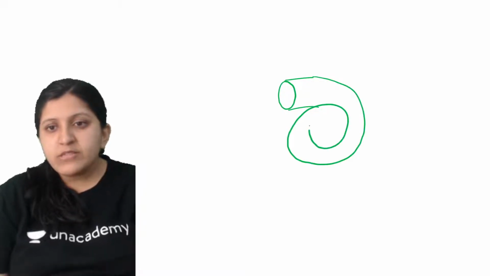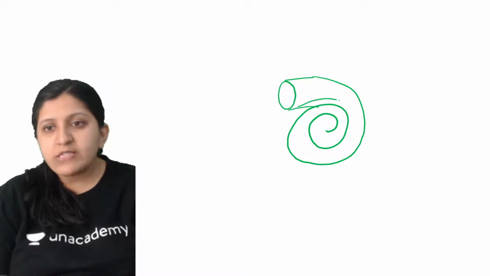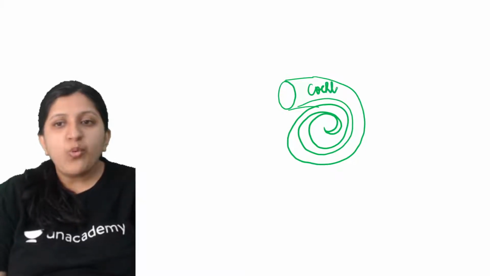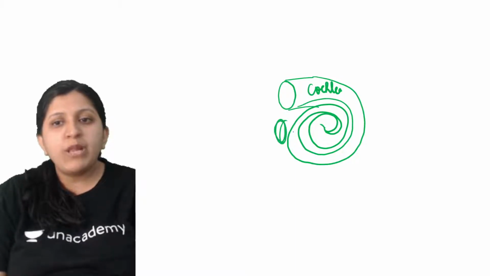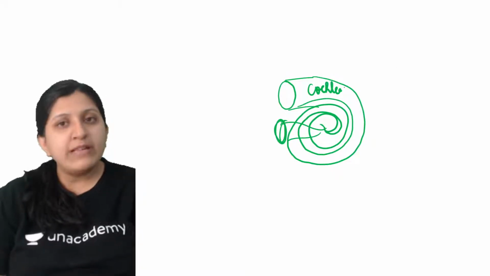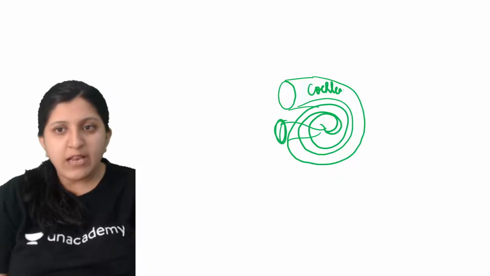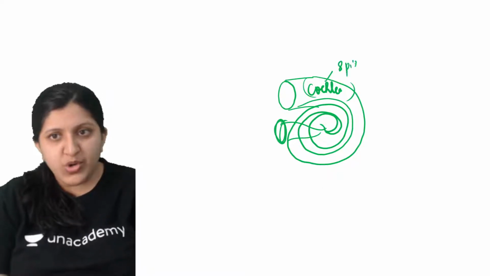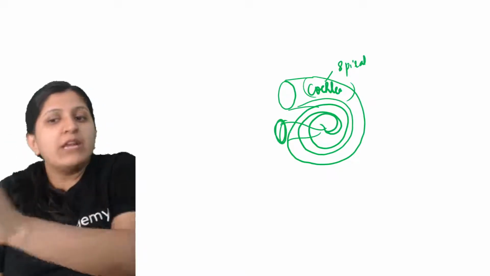Okay, so this is forming a snail-shaped structure, which is actually the cochlea, opening at the round window below there. But instead of drawing this cochlea as a spiral, I'm drawing it like a pipe.